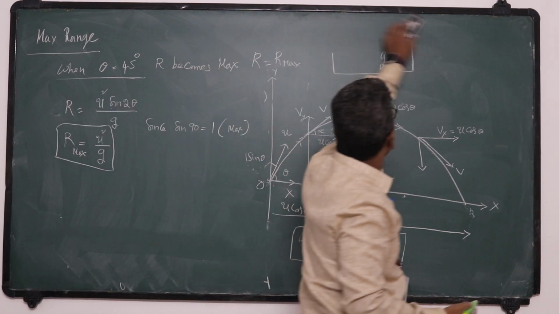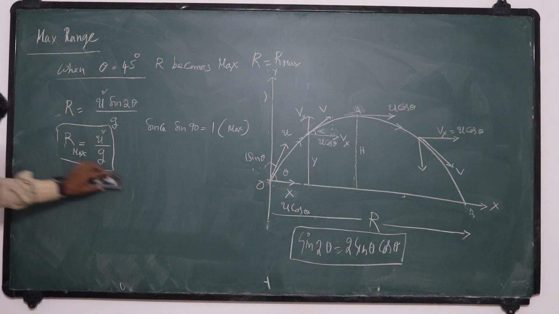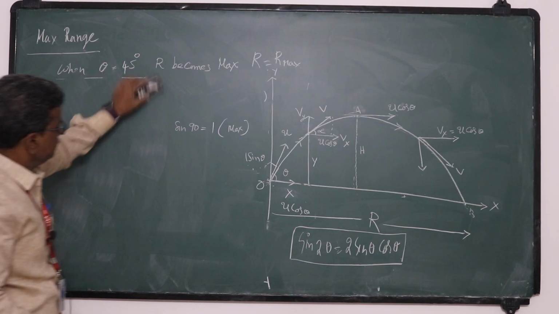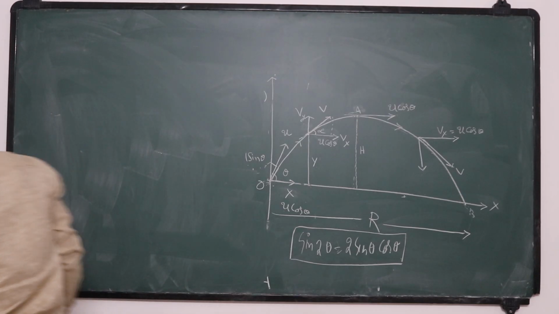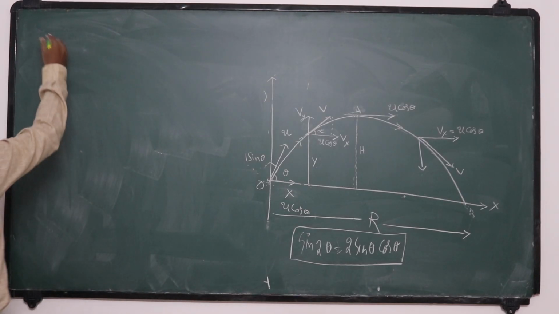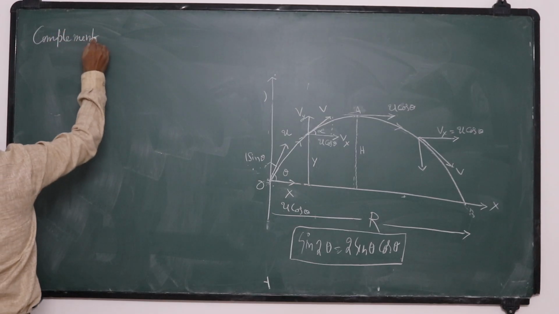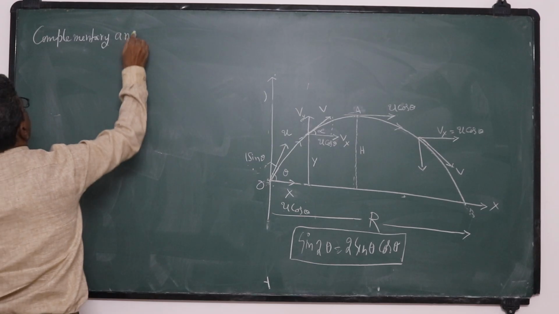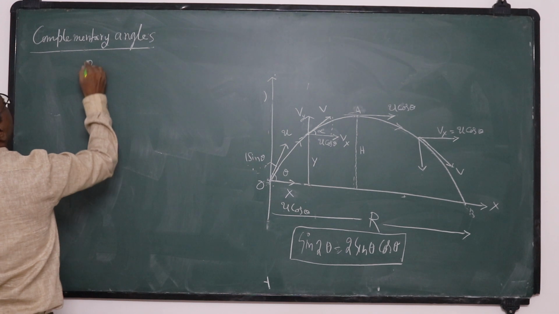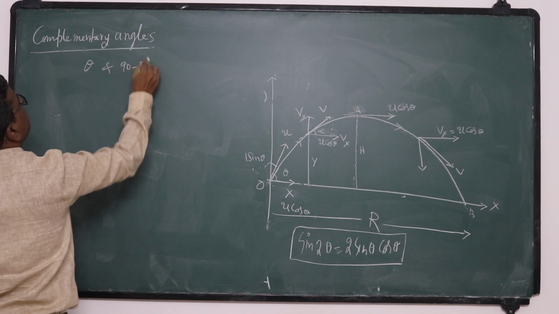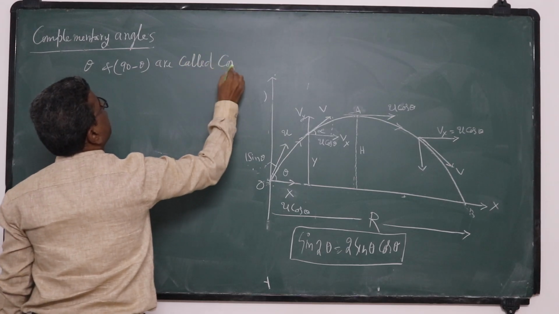Next, for a given angle of projection, this is complementary angles. Theta and 90 minus theta are called complementary angles.